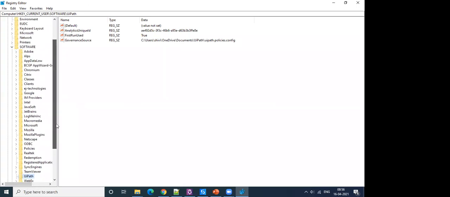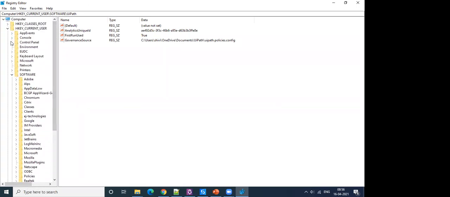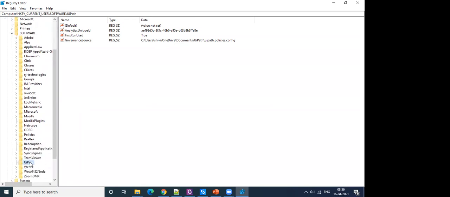From here, you need to go to computer and then HKEY_CURRENT_USER, this option, and then to Software and then to UiPath. So here some key value pairs would already have been defined. You would go there, right click, new key. You will define here a string value, and the key for that value will be GovernanceSource. And this is how it should be defined.